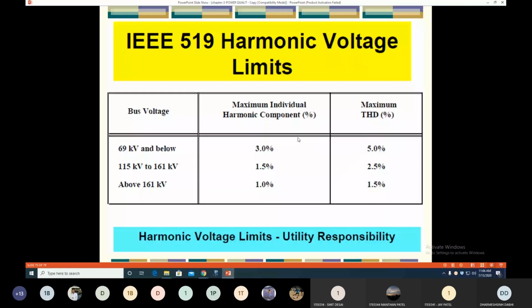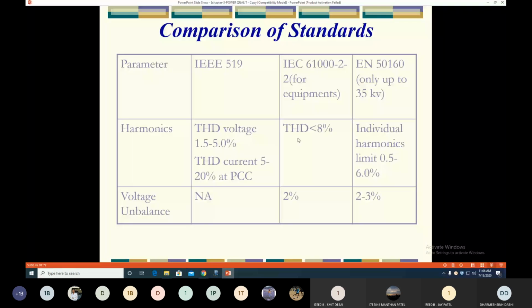Here we compare the different standards based on different parameters. In the first column is the parameter, harmonic voltage and balance. Here there are three standards. Basically, all over the world, generally two of these standards are followed, but in European countries, the EN 50160 standard is followed. So we compare them. What are the different parameters, and what are the standards in all three?